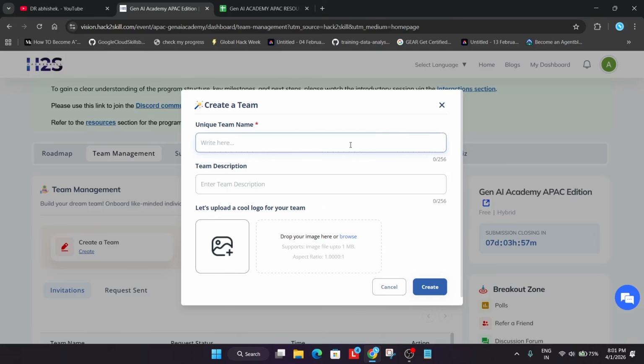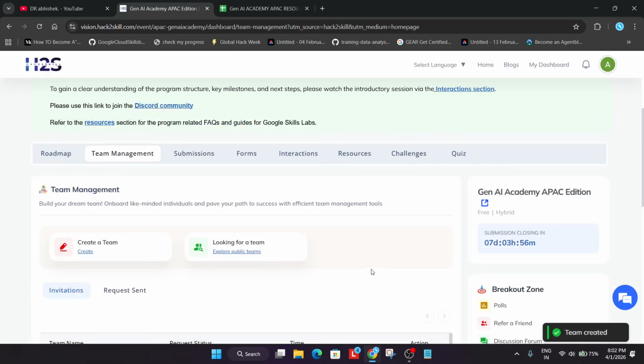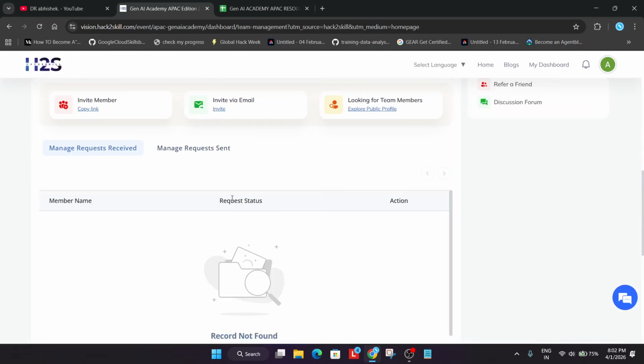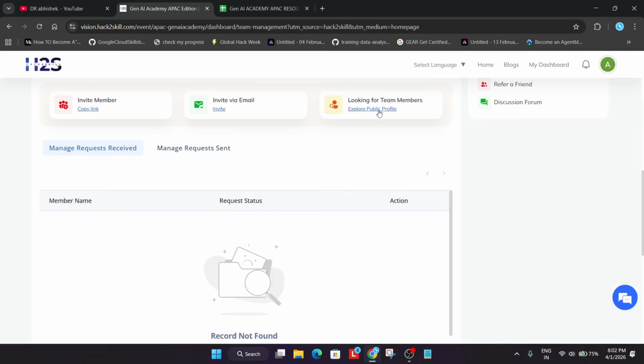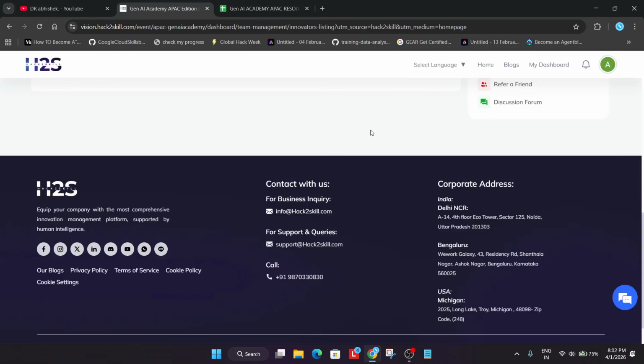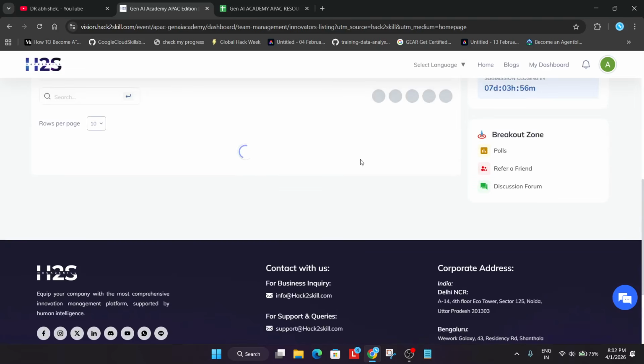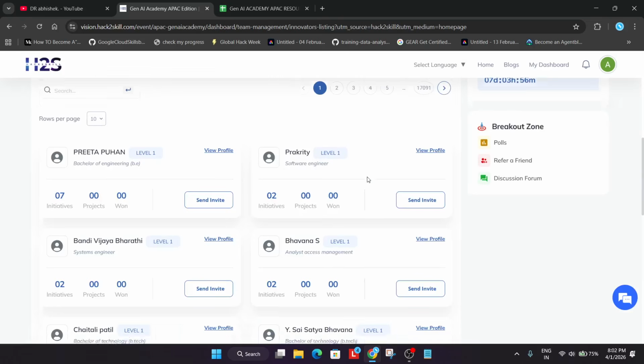After that, you have to type the name of the team, add a description and add an image, and just click on create. Now here you have the option to invite team members. You can simply copy the link and share it with your friends, or you can send an invite to their registered email. From there they will just join and accept your invitation. Also you can explore from the public. You can see around 18,000 people have registered in this particular hackathon.